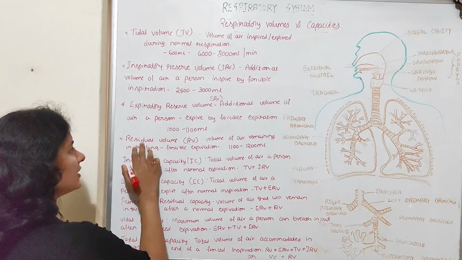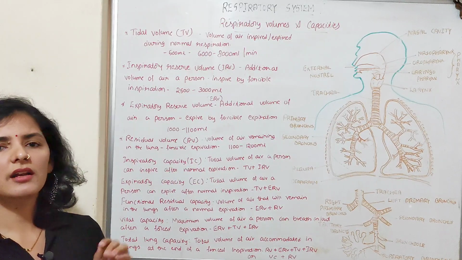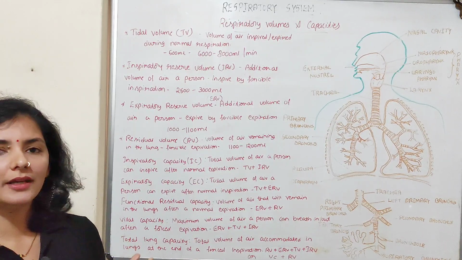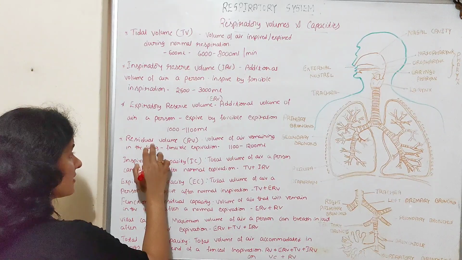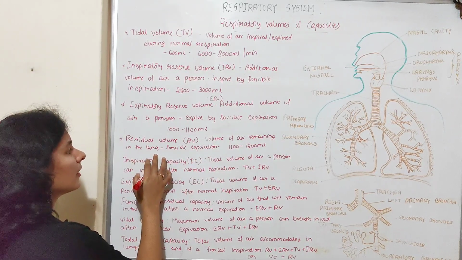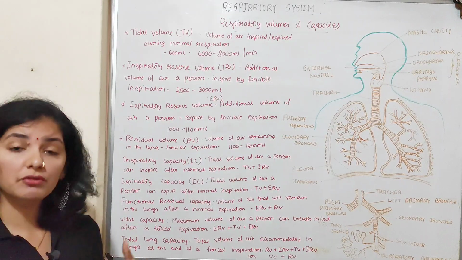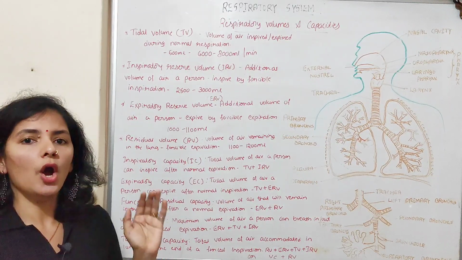Next one, residual volume, which is also known as RV. Residue means whatever is left. Where? In the lung. So residual volume means the volume of air that remains in the lung even after forcible expiration.